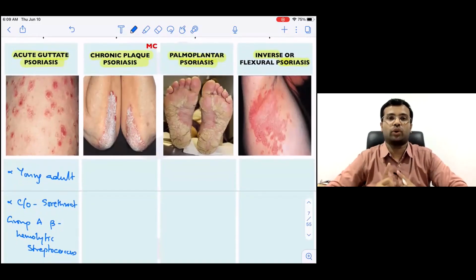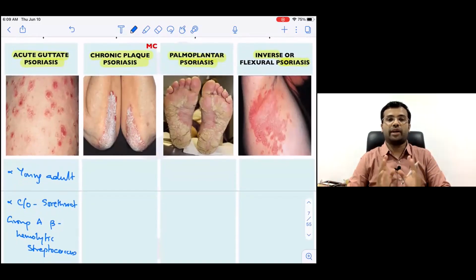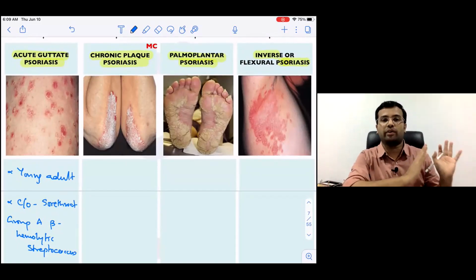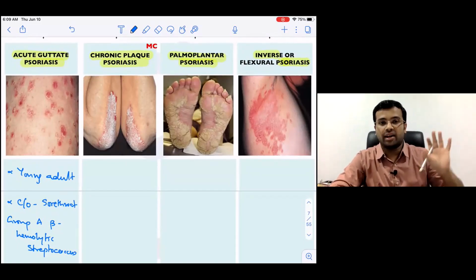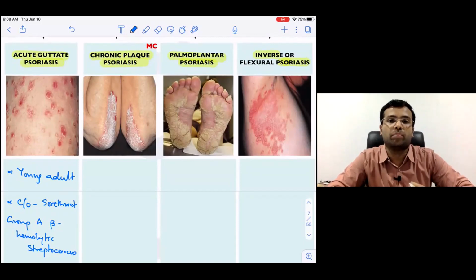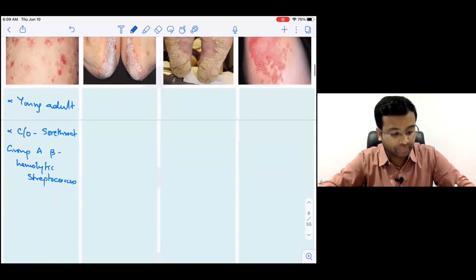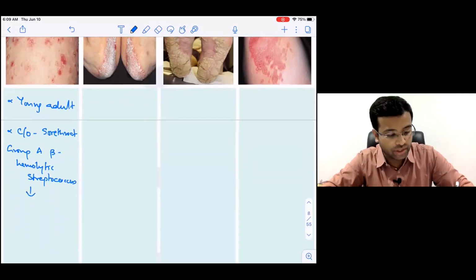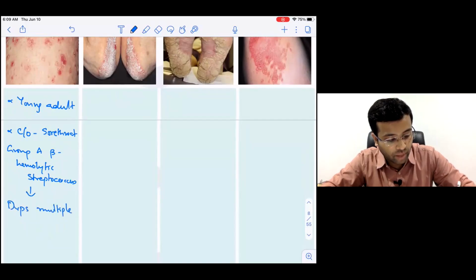If you get a patient who is around 25 years old, a young adult, who comes to you with complaints of a sore throat, and the culprit behind the sore throat is group A beta hemolytic streptococcus, what happens after the sore throat? The patient develops multiple papillosquamous eruptions.